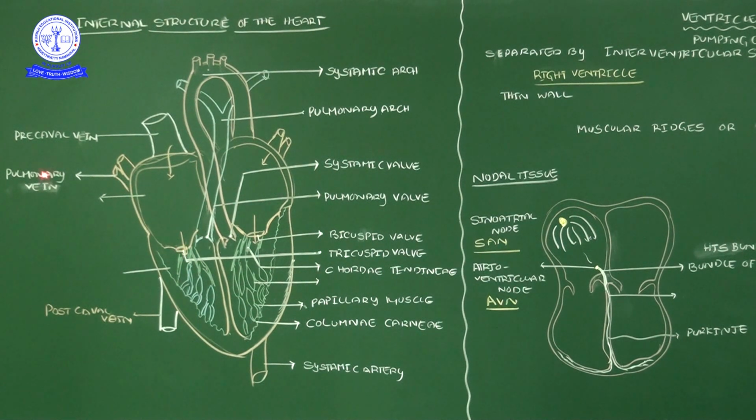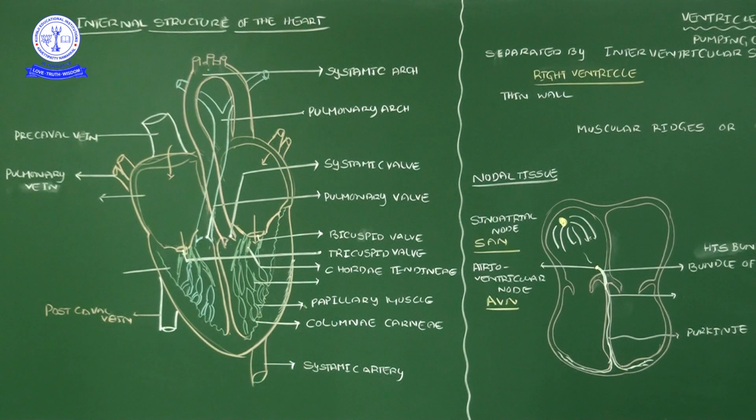Yesterday I said that here the right atrium opens into the right ventricle, and that place is guarded by one valve called the tricuspid valve. Here, see, the tricuspid valve, at this place. Similarly, the left atrium opens into the left ventricle, and in this place the atrioventricular septum's hole is guarded by one valve, that is the bicuspid valve. That bicuspid valve is also called the mitral valve. Yesterday we saw these, correct?